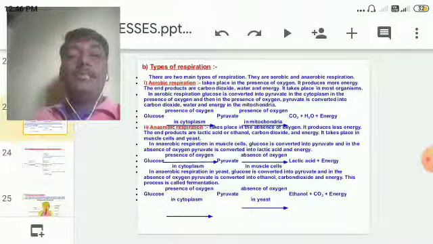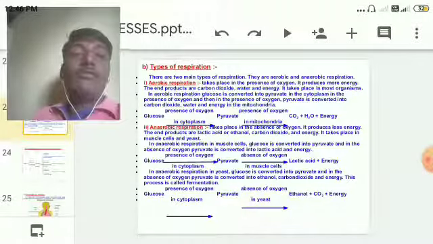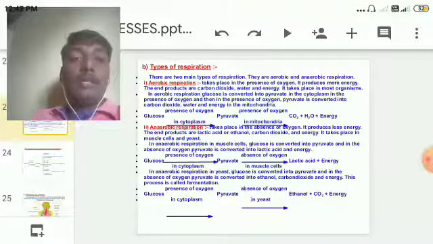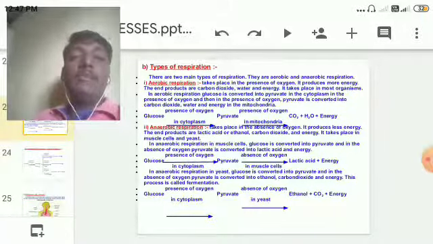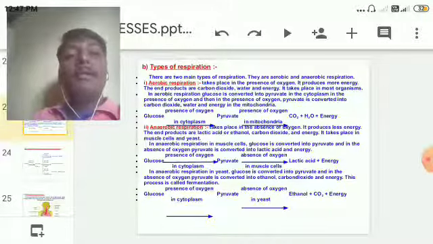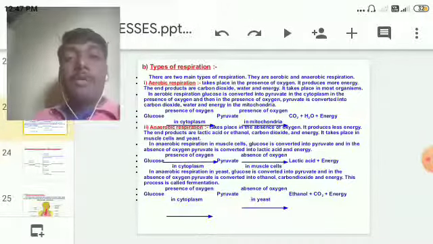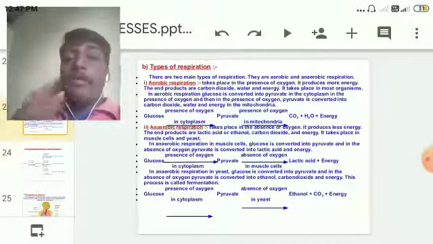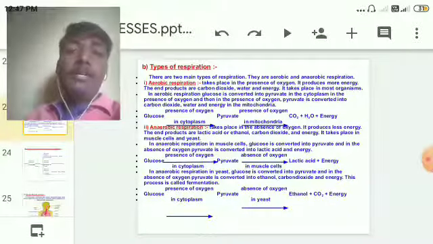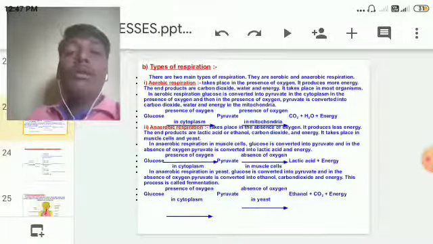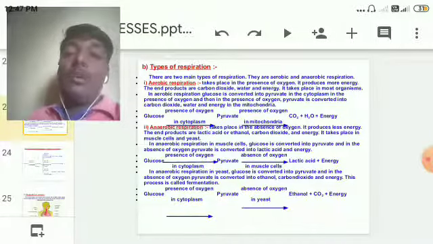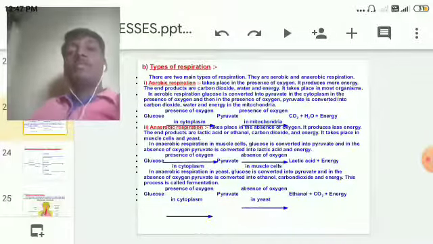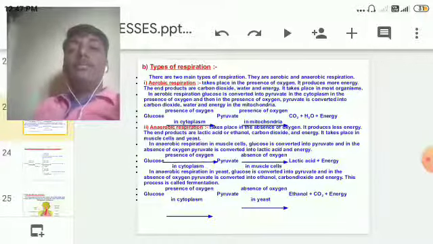So let us see now, in the case of aerobic respiration, it needs a lot of oxygen. When a sufficient amount of oxygen is supplied, aerobic respiration takes place. The glucose stored in the cell undergoes breakdown in the cell cytoplasm in the presence of oxygen. In the cytoplasm, the breakdown of the glucose takes place. First, the glucose breaks.